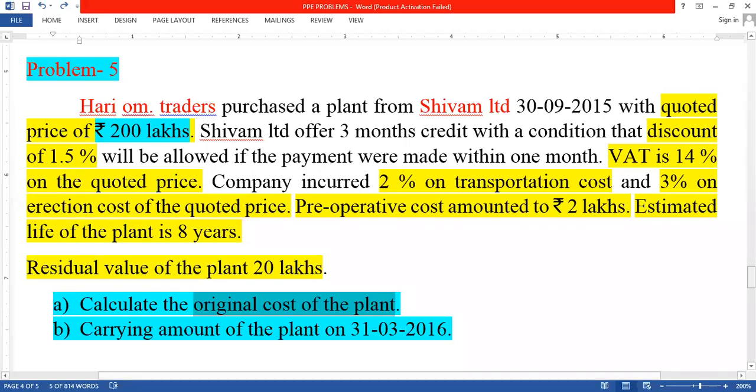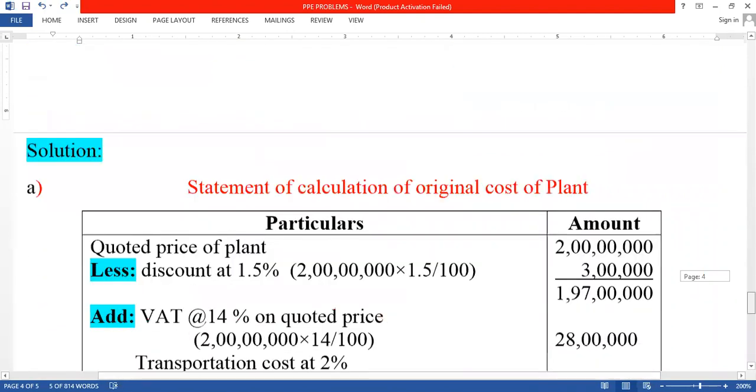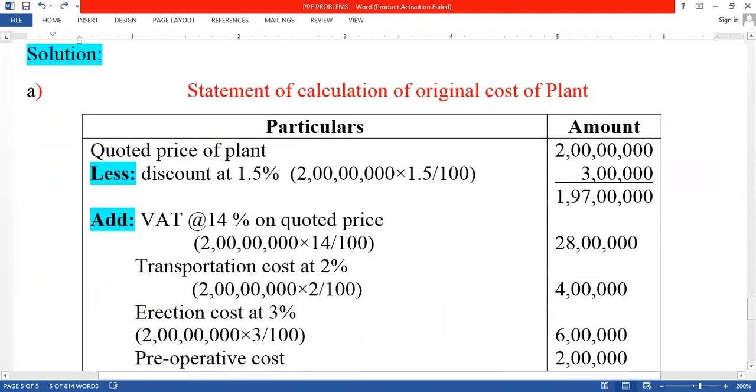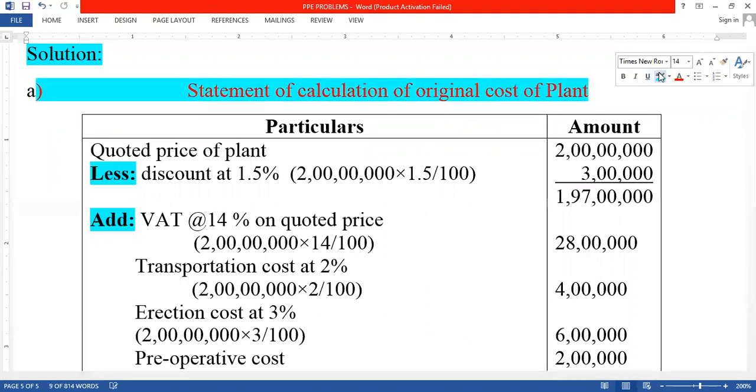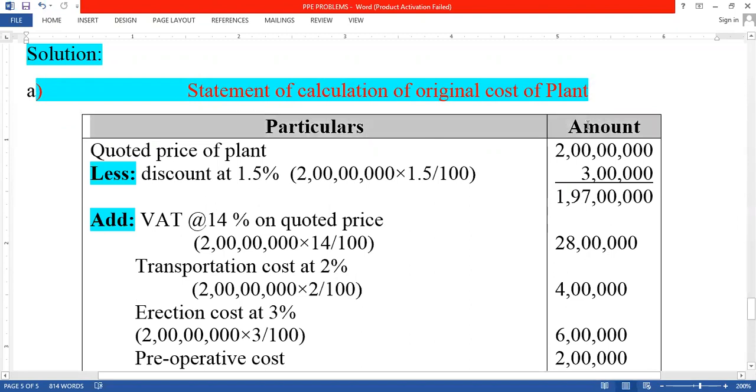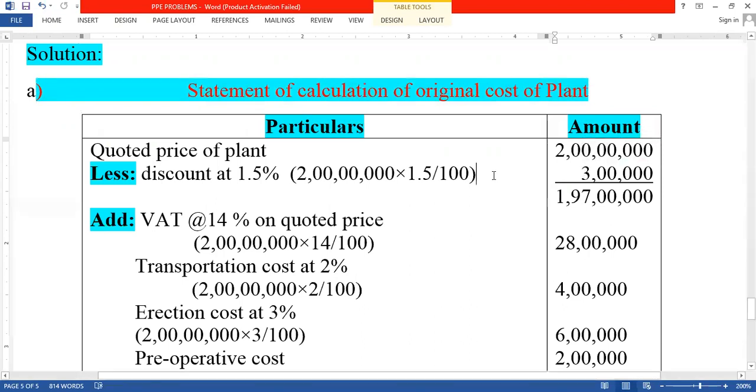After this, now we are going to the solution. First of all, you should write down the heading. A point means they are asking 2 points in this problem. The first one is the A point, in which we are going to calculate the original cost of the asset. You should write down the heading: Statement of calculation of original cost of the plant. So you should open the statement with particulars and amount in rupees.